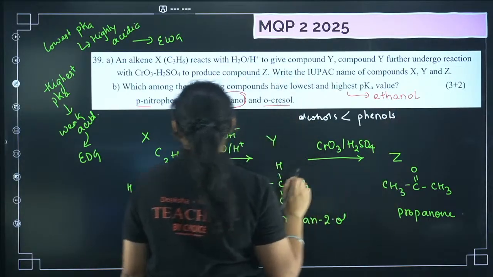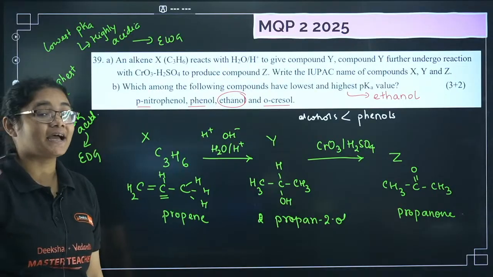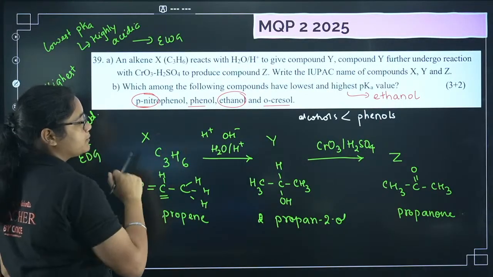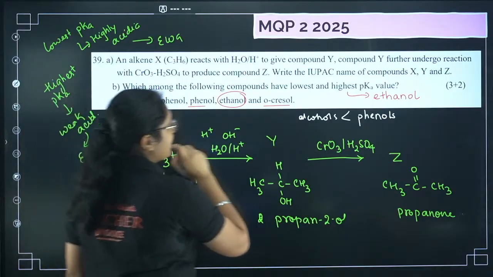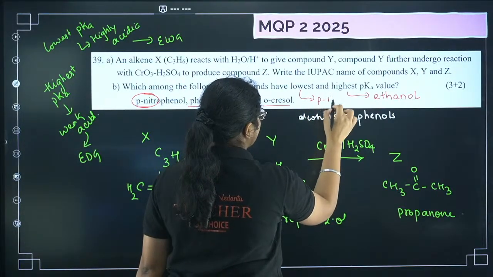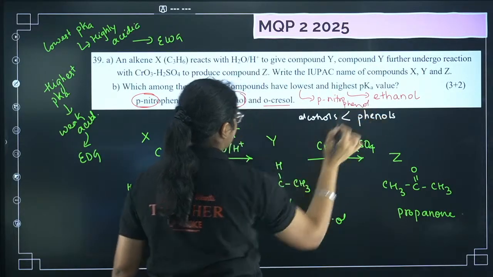Okay. Next, the lowest pKa value means highest acidic. So here I have an electron withdrawing group, the nitro group, present. So that is why this one will have the highest acidity or lowest pKa, paranitrophenol.